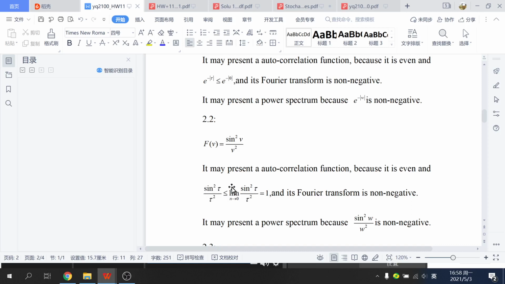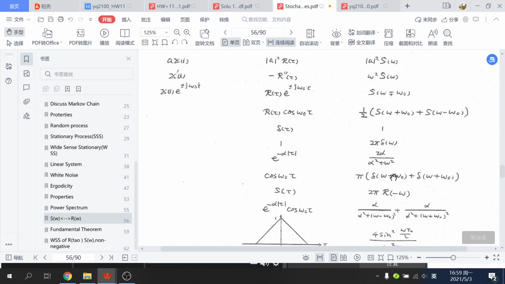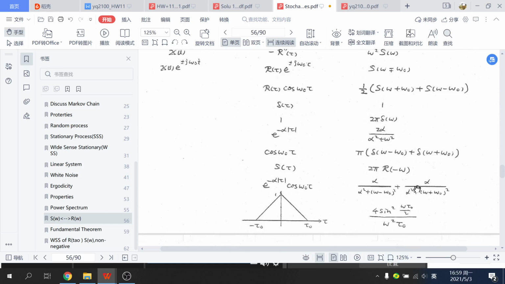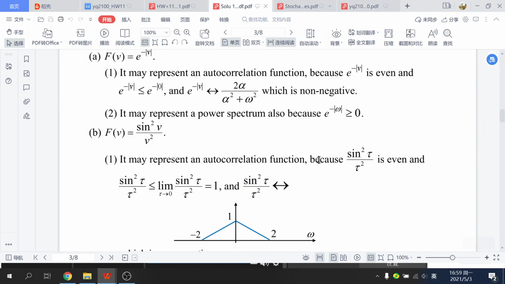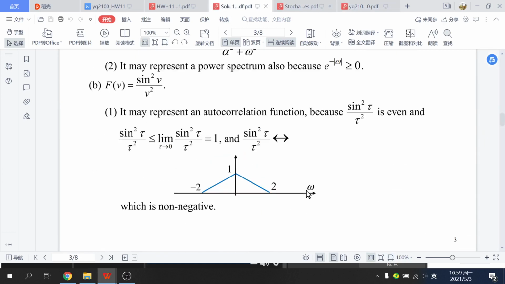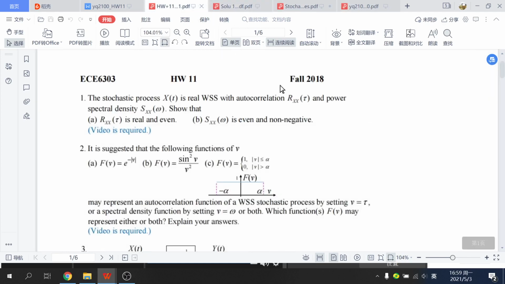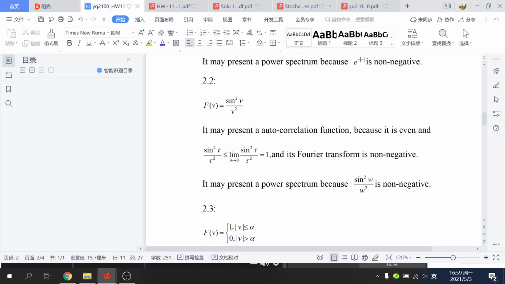So R(tau) is smaller than R(0), and its Fourier transform is also non-negative, so it can be an autocorrelation function.